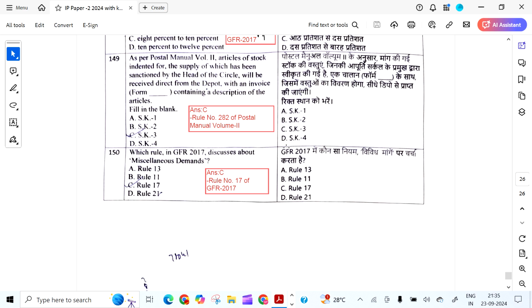As per Postal Manual Volume 2, articles of stock indented for, the supply of which has been sanctioned by the head of the circle, will be received direct from the depot with an invoice form. It is SK3, Rule 282 of Postal Manual Volume 2, containing a description of articles. Which rule in GFR discusses miscellaneous demands? It is Rule 17. So these are the 150 questions in paper 2 of Inspector Post Examination for the year 2024.